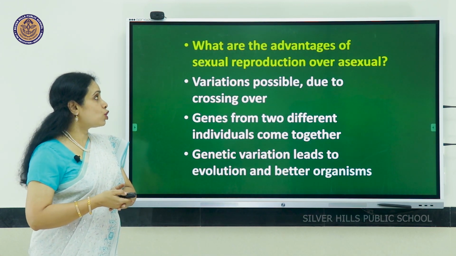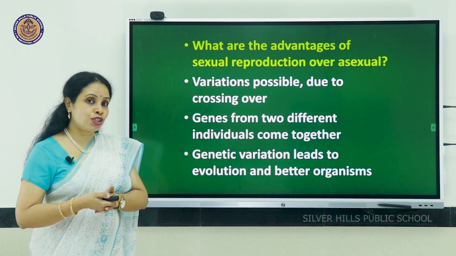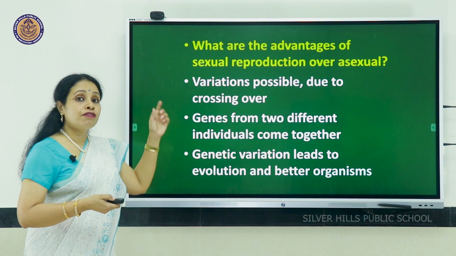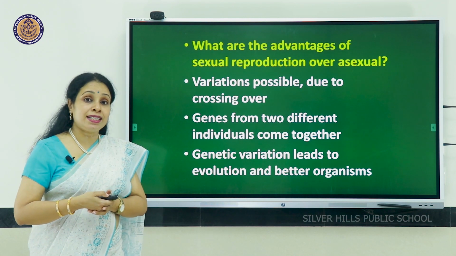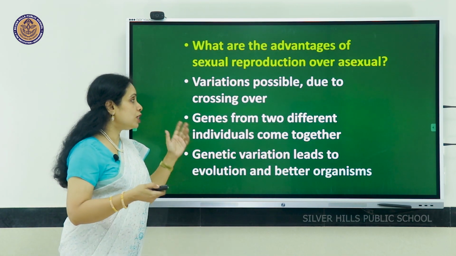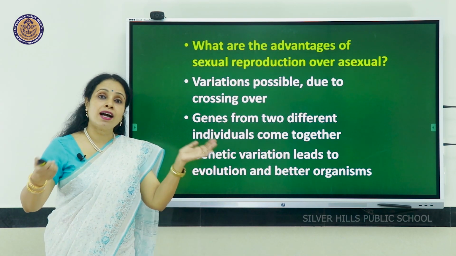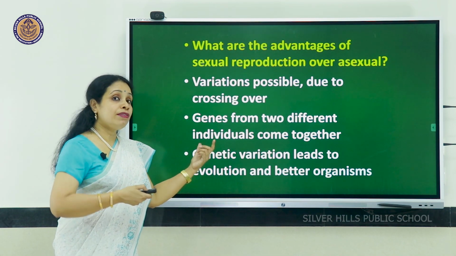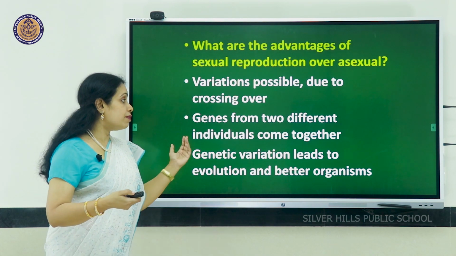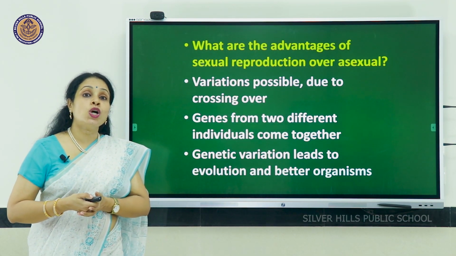What are the advantages of sexual reproduction over asexual? First thing, variations are possible due to crossing over of genes. Secondly, genes from 2 different individuals are coming together. And genetic variation will later on lead to evolution of better organisms.